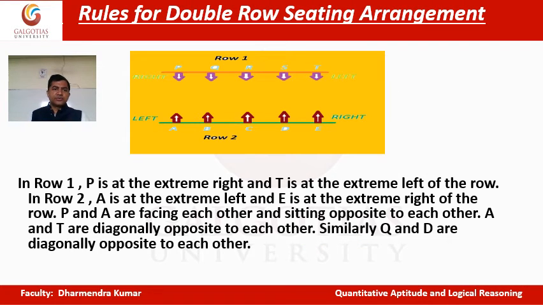Now, the second thing which I want to show you here is another way of arrangement, where people would be sitting in front of each other. Like you see, this is row 1 and this is row 2. Let's suppose there are 10 people sitting, 5 facing towards north and 5 facing towards south. Let's suppose this is north, south, east, west. So 5 people facing towards north, that is this direction, and 5 people facing towards south, that is this direction.